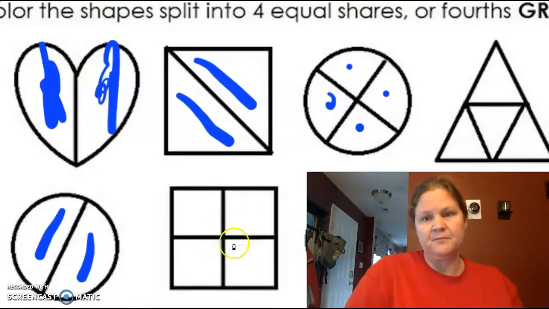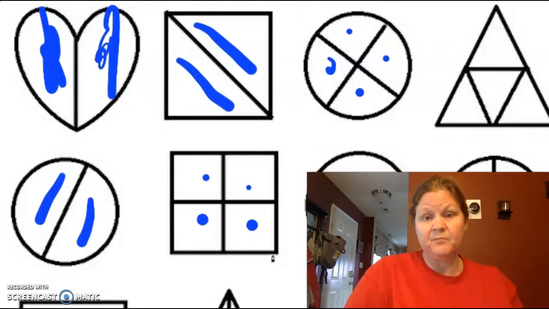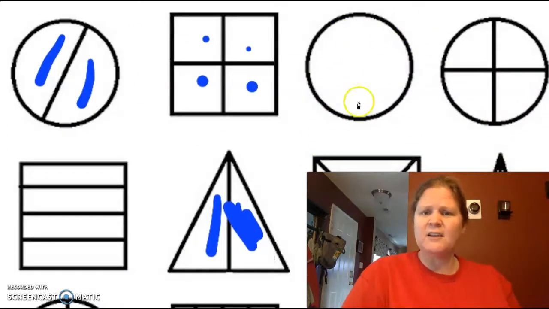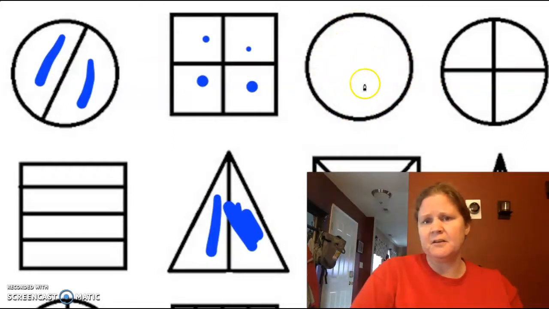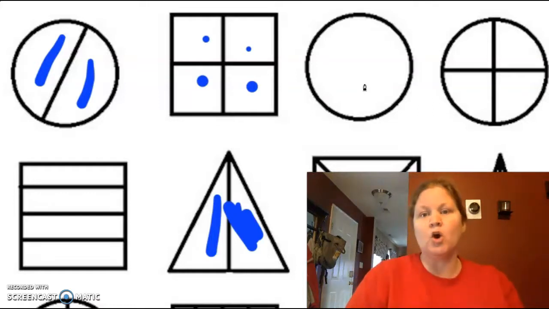Look over here. Look at my square right here. You see it? So they split it into 1, 2, 3, 4 equal parts. So this is a square split into fourths. See that? I'm going to move this up a little bit so I can write on it. Look at this circle. Do you see any lines on it? Right here? This one right here? No. There are no lines because it's not a fraction. That's called a whole. Everybody say whole.